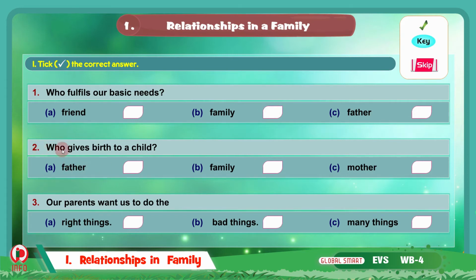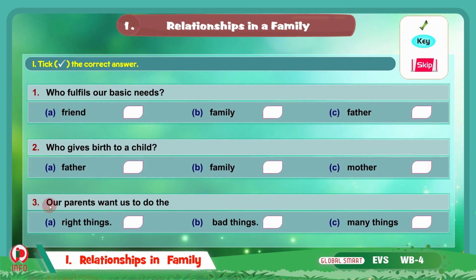Now 2. Who gives birth to a child? A, father, B, family, C, mother. So who gives birth to a child? Can you tell? A, father, B, family, C, mother. Here the correct answer is C, mother. So tick the C option here for mother.